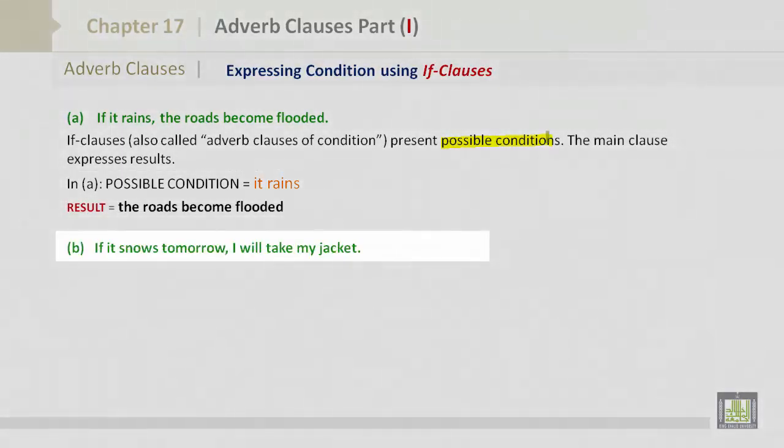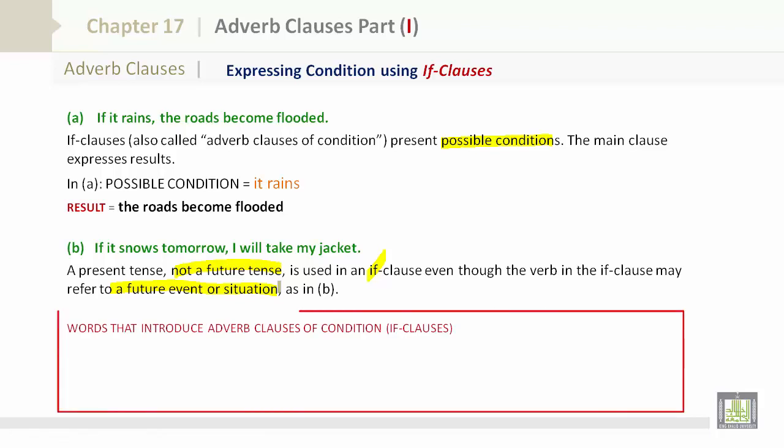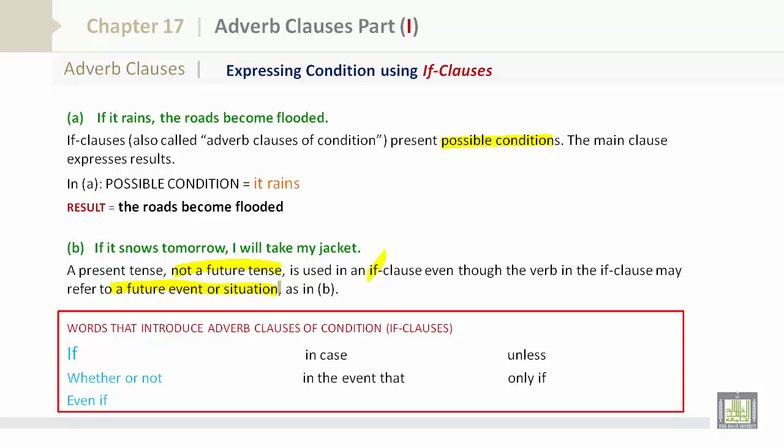If it snows tomorrow, I will take my jacket. A present tense, not a future tense, is used in an if clause, even though the verb in the if clause may refer to a future event or situation, as in B. Words that introduce adverb clauses of condition, if clauses: if, in case, unless, whether or not, in the event that, only if, and even if.